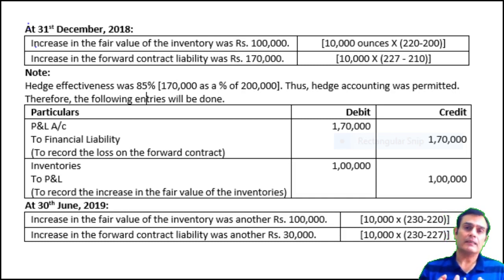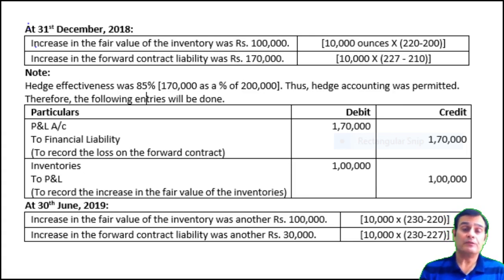So basically, in terms of accounting, in this particular example, the focus is on 2 entries. One is on the balance sheet date, which is December 18. And one is on the final settlement date, which is 30th June 2019. Now, what do you need to do first of all in this case? You need to consider the fair value changes of the hedged item, that is inventory, and you need to consider the fair value changes of the derivative contract, which is the hedging instrument.